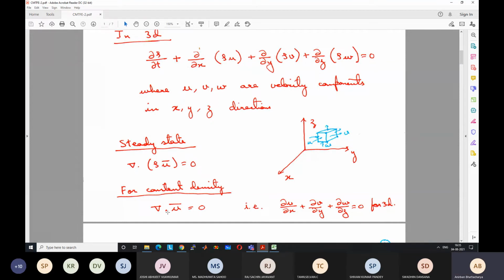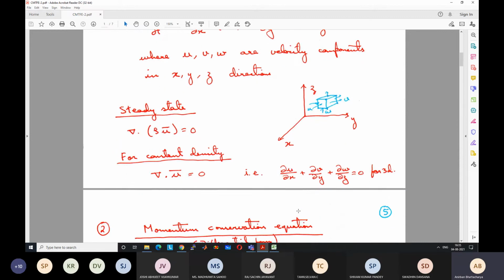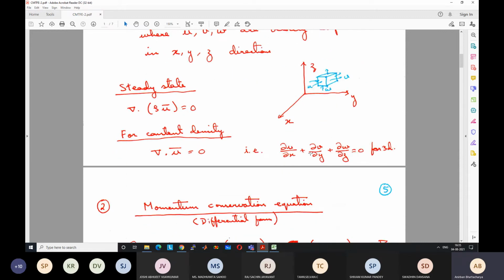So we can write this as del dot u equal to 0, which is del u del x plus del v del y plus del w del z equal to 0. This is a simplified form of the equation for problems where there is no change with time and no change in density. This is for 3D. If you consider 2D, it will be del u del x plus del v del y equal to 0. And for a 1D problem, it is only du dx equal to 0. Any questions?